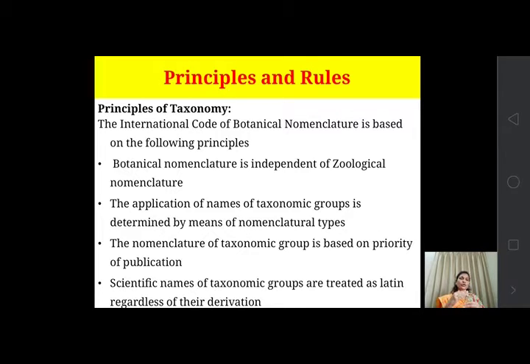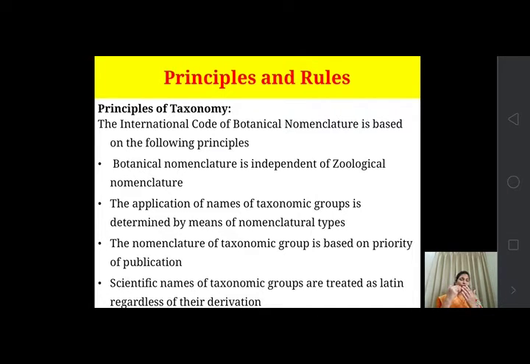When we want to give a name to a particular taxonomic group, the date or period of its publication will be considered.